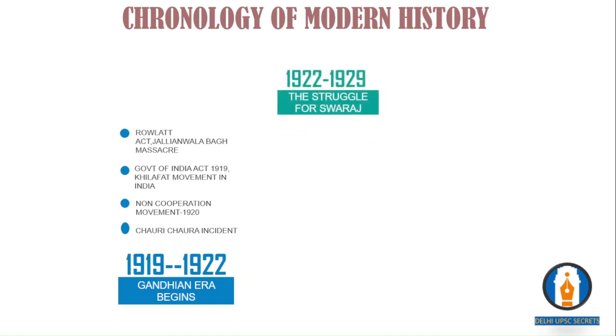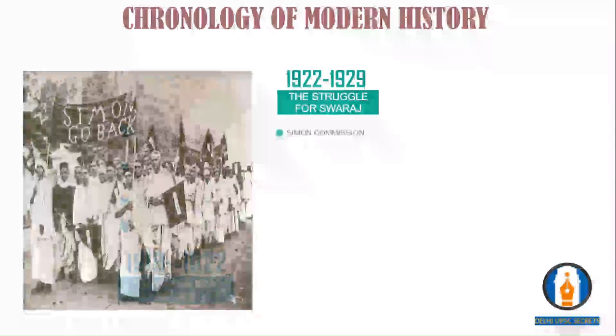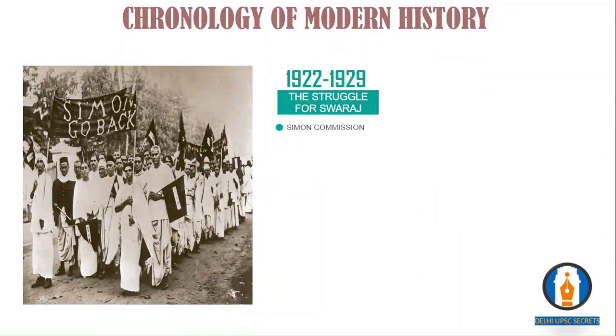Next, 1922 to 29 is a period where you see a huge struggle for Swaraj, and the British appoint the Simon Commission. According to the Government of India Act 1919, the Montagu-Chelmsford reforms, a provision was there that after 10 years a statutory commission should be set up to study the working of the government within India. It means it should be framed in 1929, 10 years after 1919.